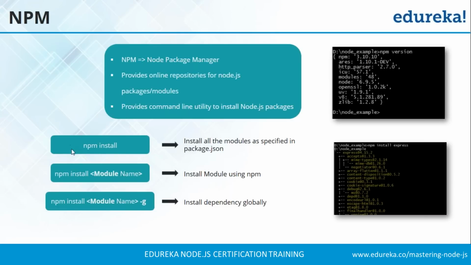So we have 3 commands. The first command is npm install, which will install the modules that are specified in your package.json, and it will create a node_modules folder and download and install all the dependencies over there.